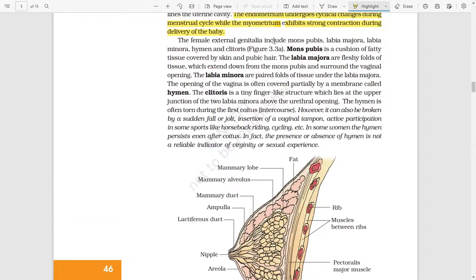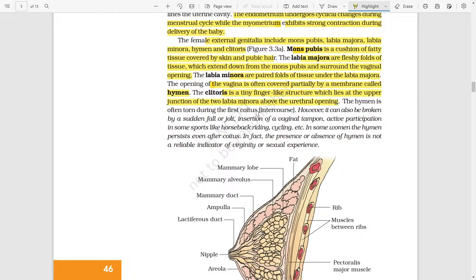The female external genitalia includes mons pubis, labia majora, labia minora, hymen, and clitoris. Mons pubis is a cushion of fatty tissue covered by skin and pubic hair. Labia majora are the fleshy folds of tissue which extend down from the mons pubis and surround the vaginal opening. Labia minora are the paired folds of tissue under the labia majora. The opening of the vagina is often covered partially by a membrane called hymen. The clitoris is a tiny finger-like structure which lies at the upper junction of the two labia majora above the urethral opening.